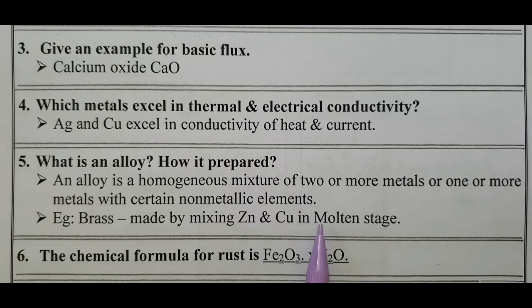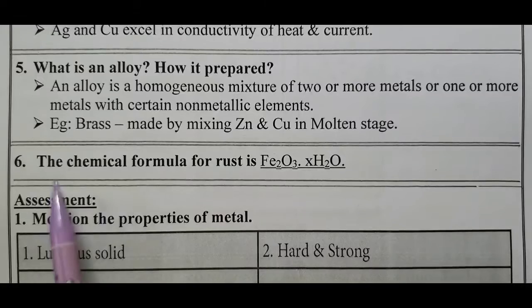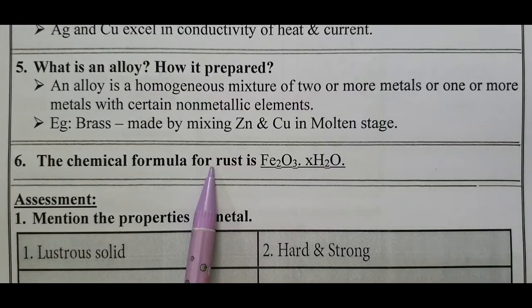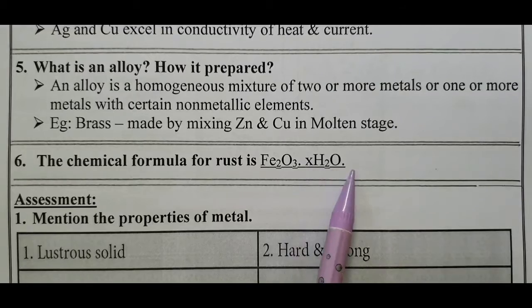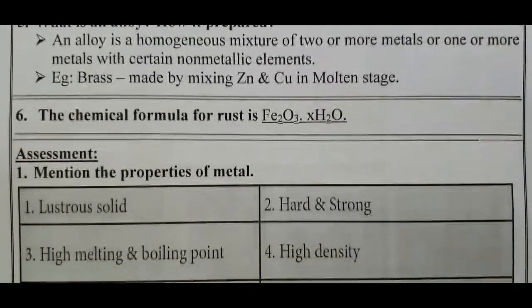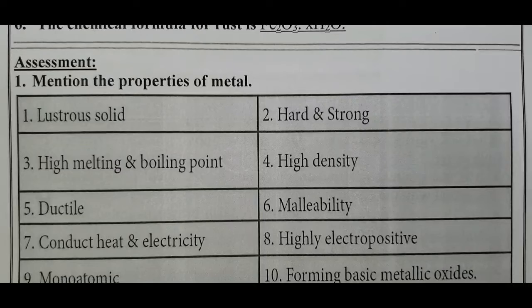How is it prepared? In the molten state, the zinc and copper are mixed with each other to form an alloy called brass. Bronze is an alloy of copper and tin, and stainless steel is nickel, chromium, iron and carbon. The chemical formula for rust is hydrated ferric oxide, Fe2O3·xH2O. Come to the assessment part of this lesson.